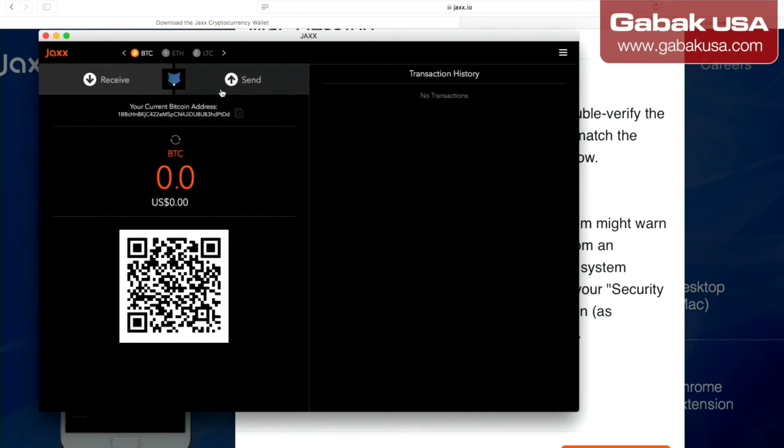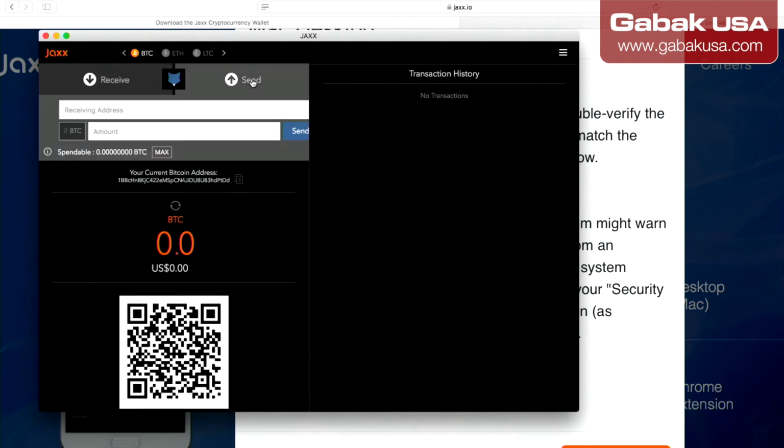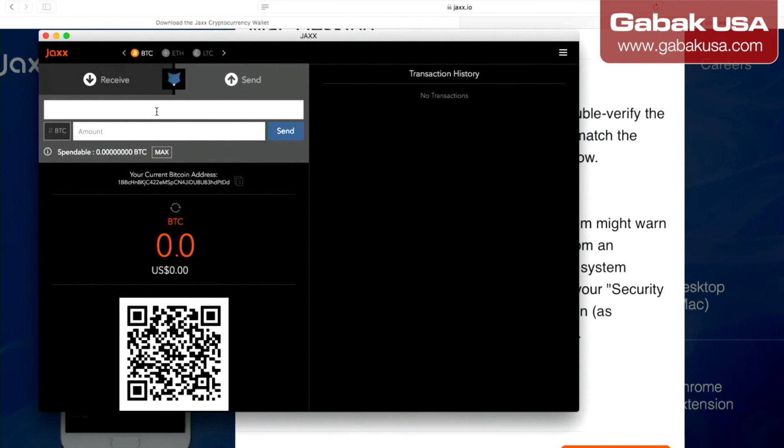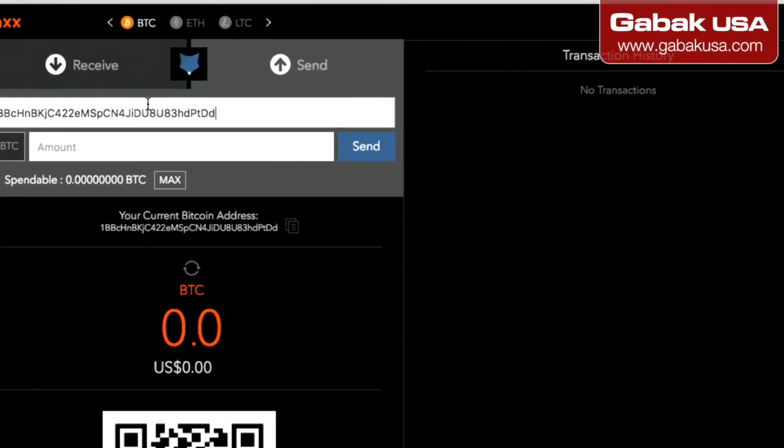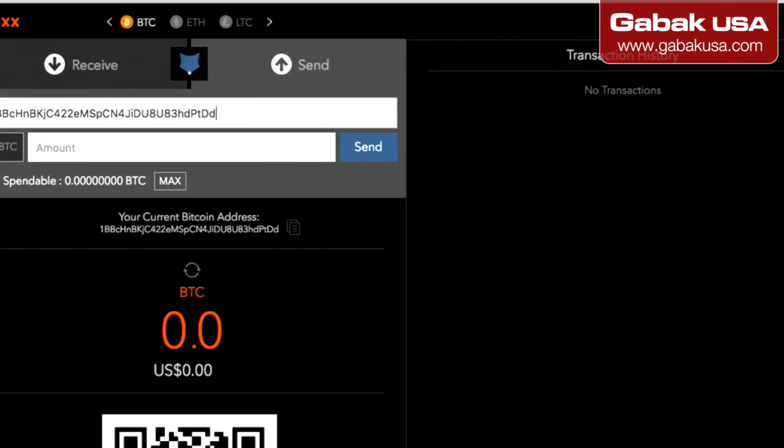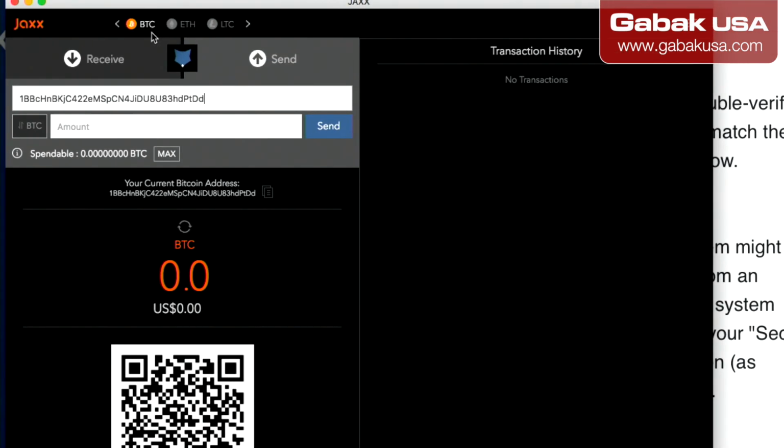Let's say that you have to send money. We're going to click where it says send. You click send, and then you go here, right click, and then paste, or Command V, or if you have Windows, Control V. In this case, I'm using the same address, but this is just a demo, so don't send money yourself, or you will be losing money.